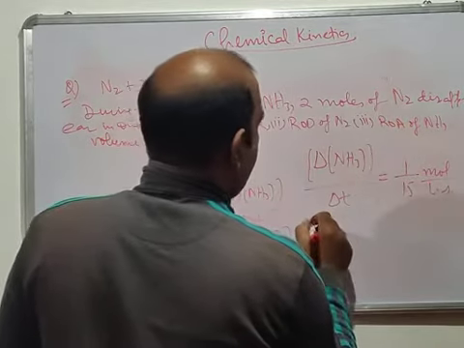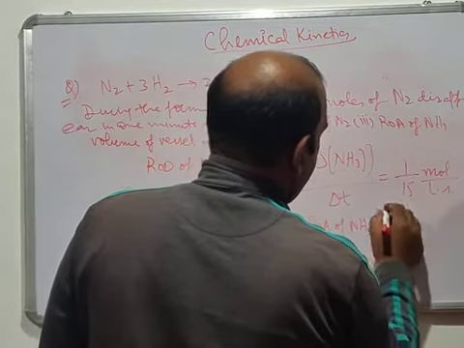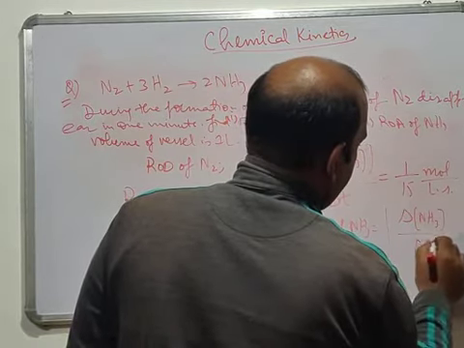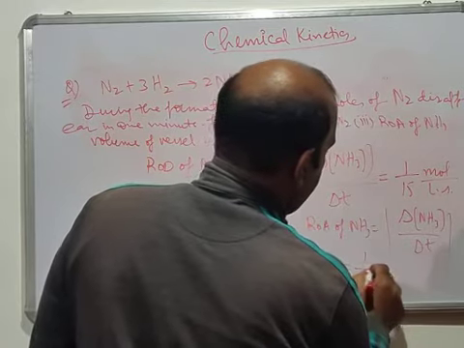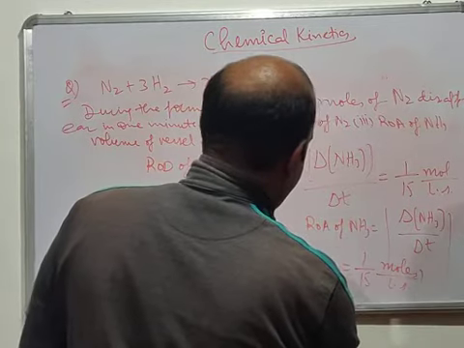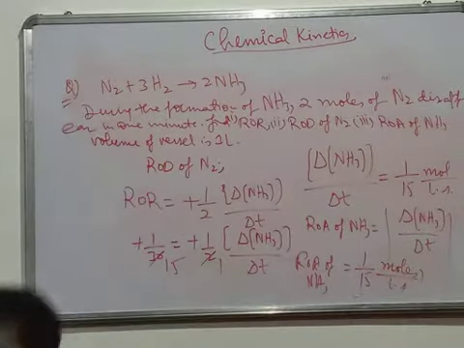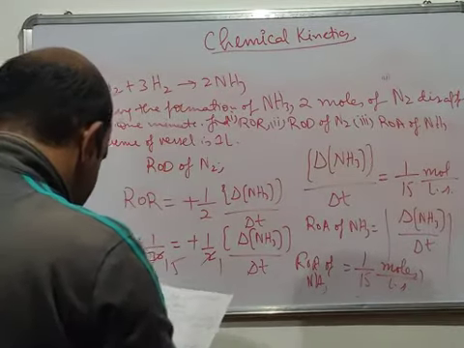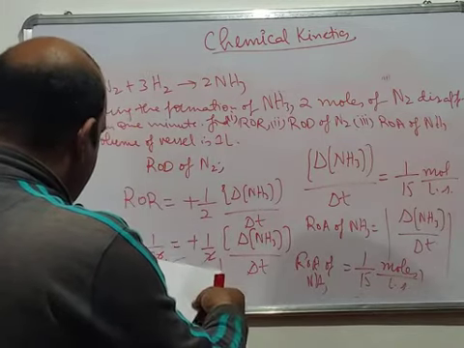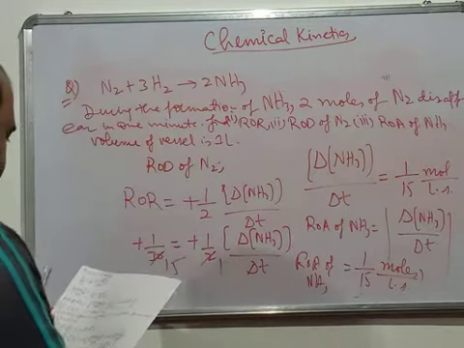Now the rate of appearance of NH3 is mod del NH3 by del T. When you take the mod, it's plus 1 by 15 moles per liter per second. That's the rate of appearance of NH3. So it's very simple to calculate these things.